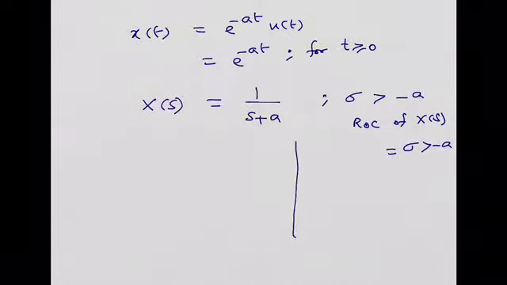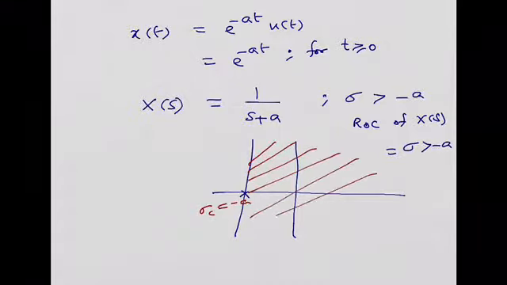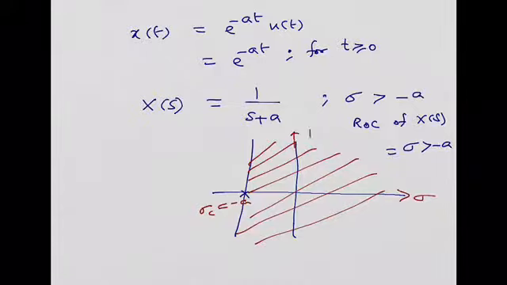That should be plotted in the graph sheet. The graph sheet is actually the S-plane, where we denote the boundary sigma c equal to minus a as the point through which the abscissa of convergence passes. Obviously this is the portion which is called the ROC of the signal. This is an important result. You have to take it down. It's very, very important.